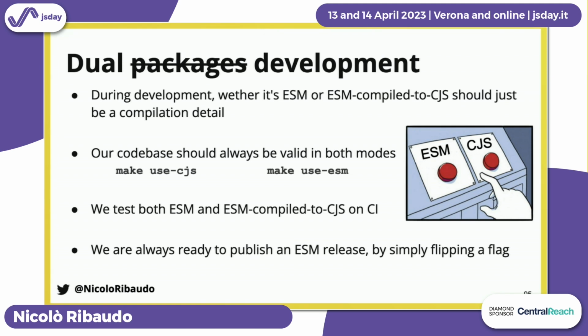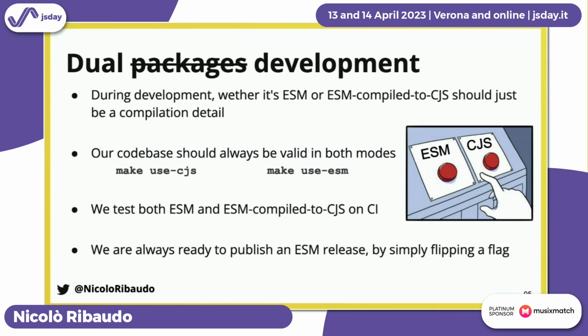So we implemented what I call dual development. It only affects the Babel maintainers. It allows us to choose whether we want to run our code as CommonJS or ESM by just making it a build step compilation detail. We have this make use-cjs, make use-esm command that we run after cloning our repository, and you can choose what module system you want to use under the hood.